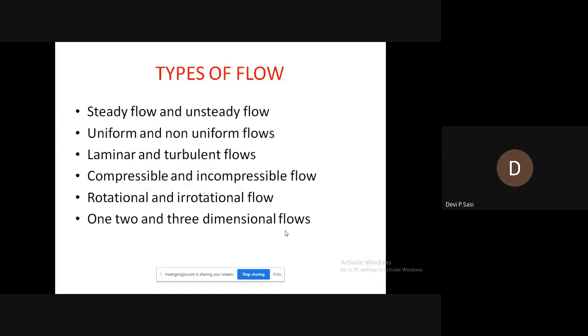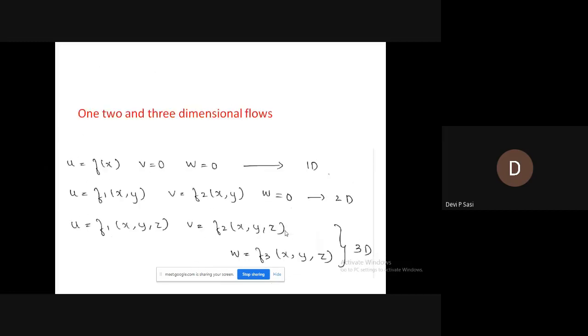Then next is 1, 2 and 3-dimensional flow. You can see the difference through an expression. The first expression is regarding one-dimensional flow, the second regarding two-dimensional flow, and the third regarding three-dimensional flow.